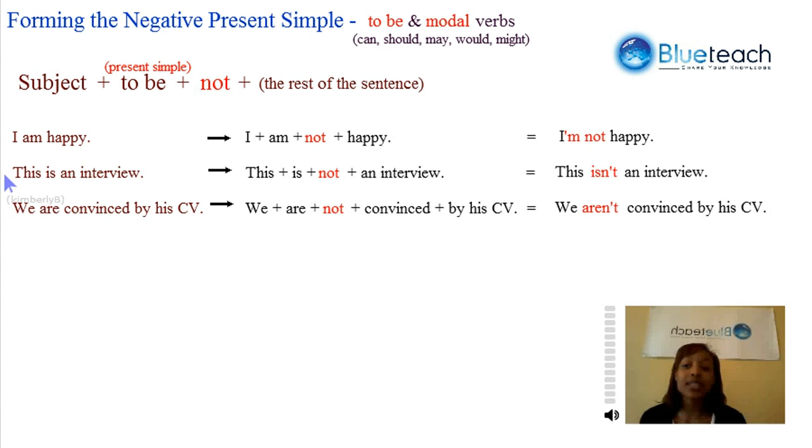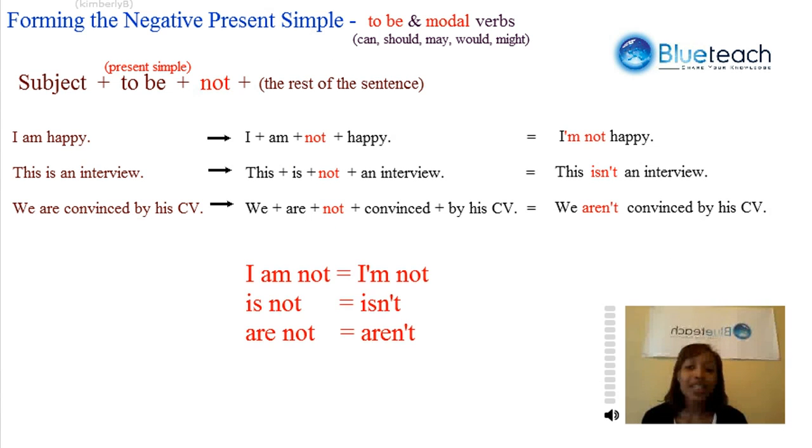Second example, this is an interview. We take this is, then we add the word not, an interview, and it becomes this isn't an interview. Because the combination is not, we can also say it as isn't. We are convinced by his CV becomes we are not convinced by his CV. And we can shorten that also by saying we aren't convinced by his CV. Are not becomes aren't. Don't forget these rules that will help you speak a little bit more fluidly and more rapidly. I am not becomes I'm not. Is not becomes isn't. Are not becomes aren't.